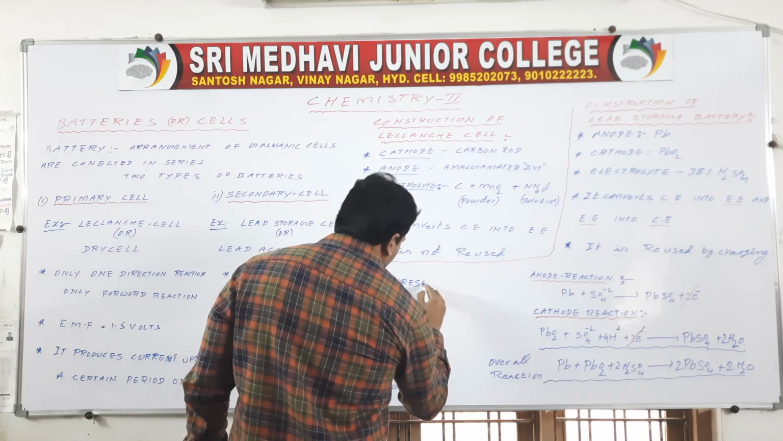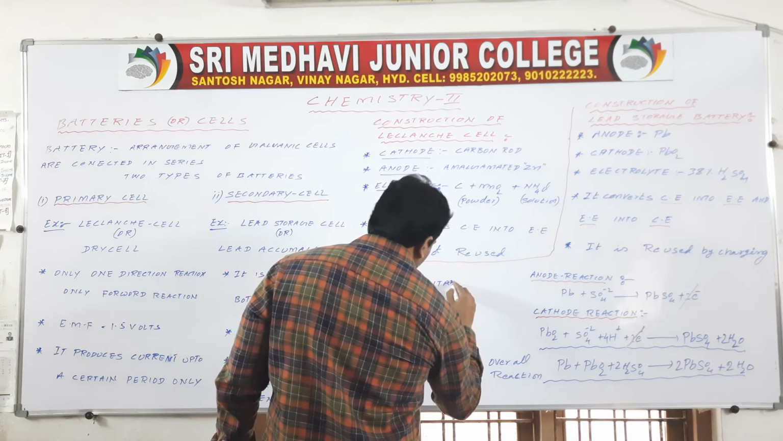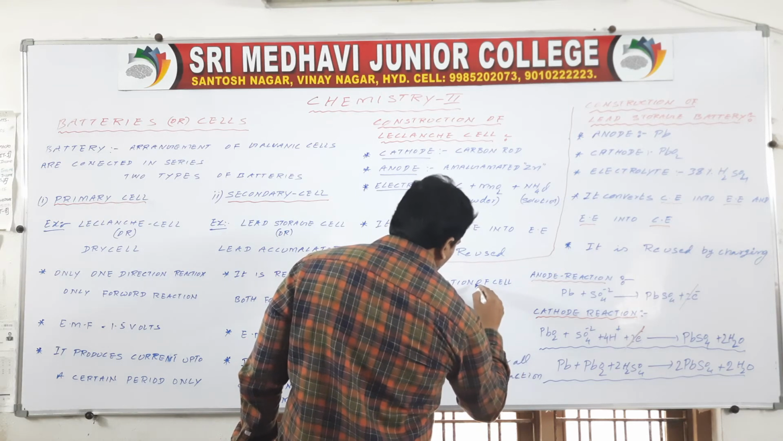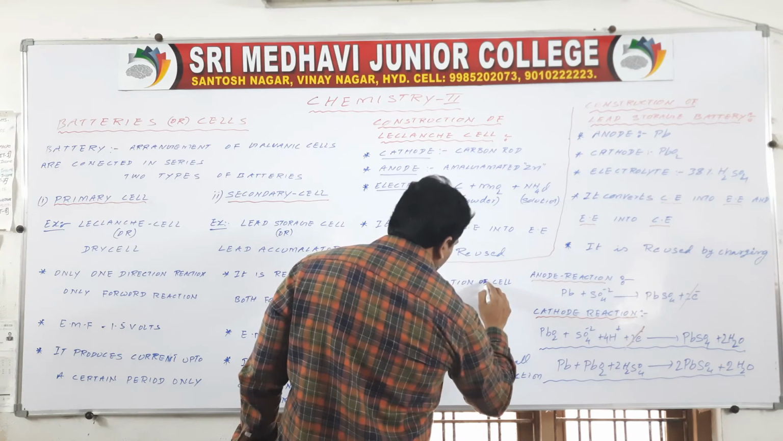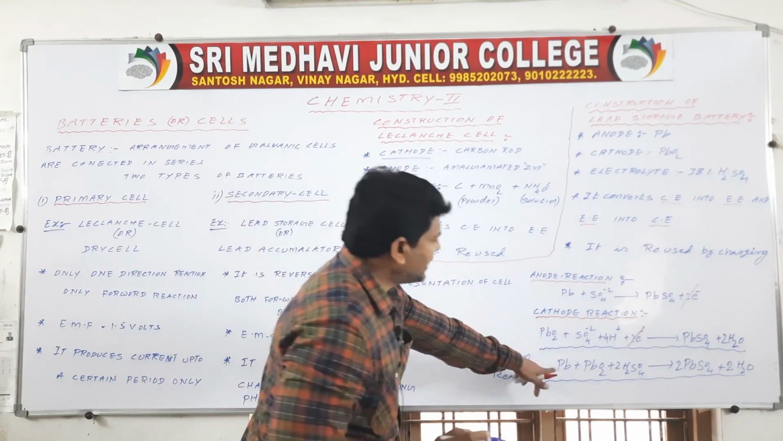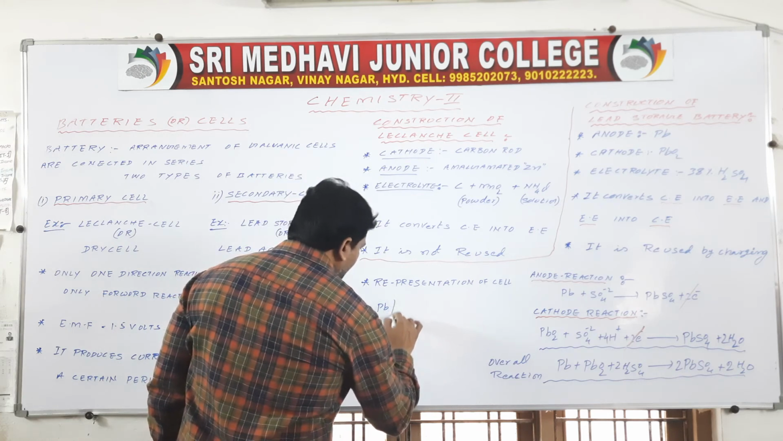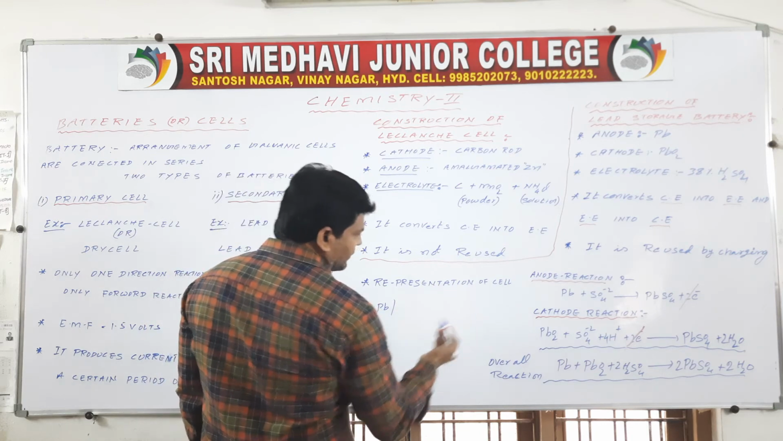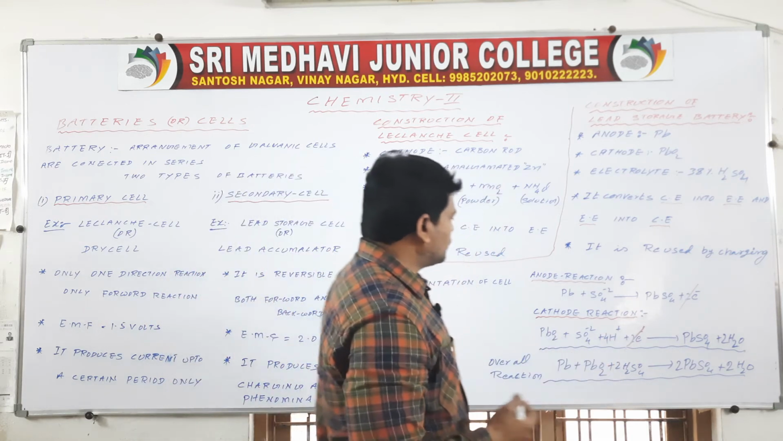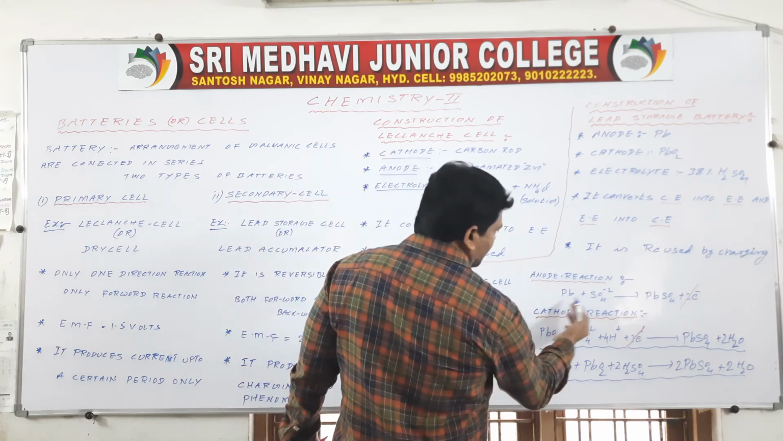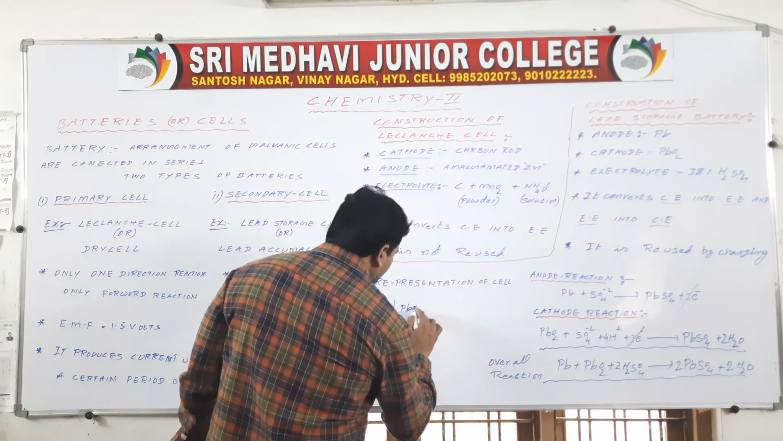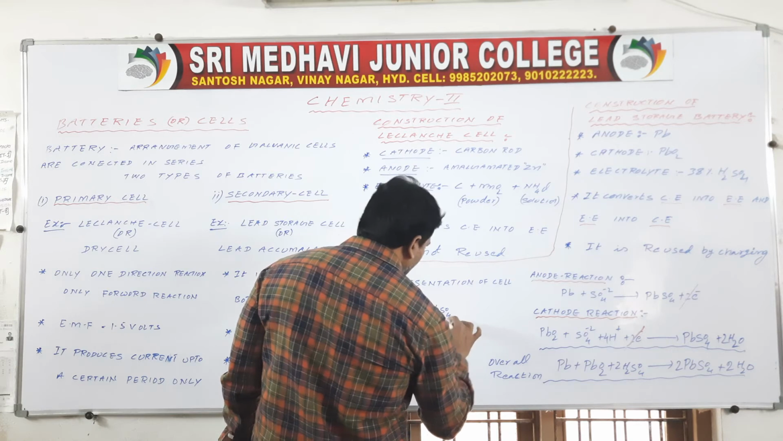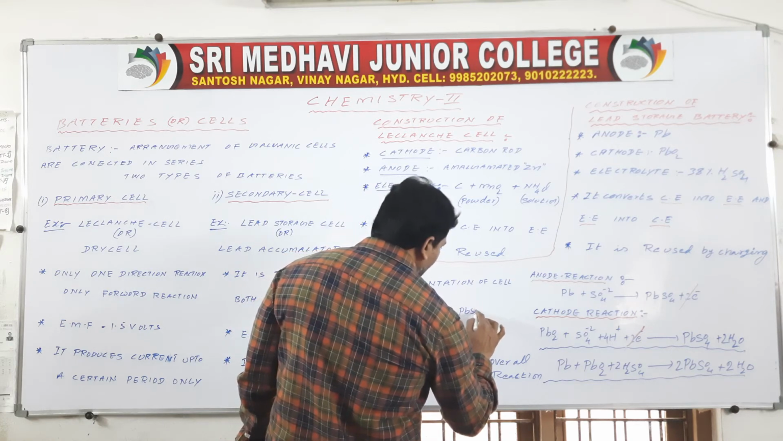Representation of a cell. Here you have to know that first we take the Pb electrode, then the PbO2 electrode. Here Pb can be converted into PbSO4, then PbSO4. Here we add H2SO4, and it can be converted into PbSO4.